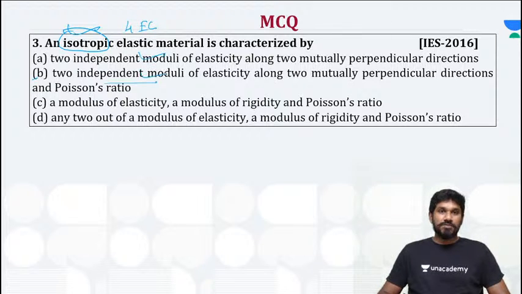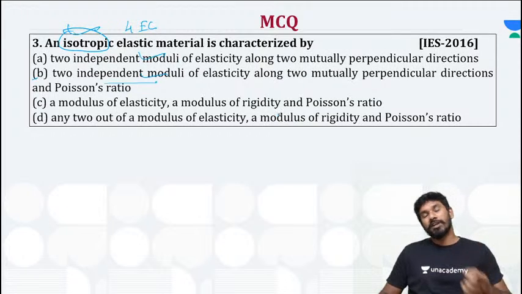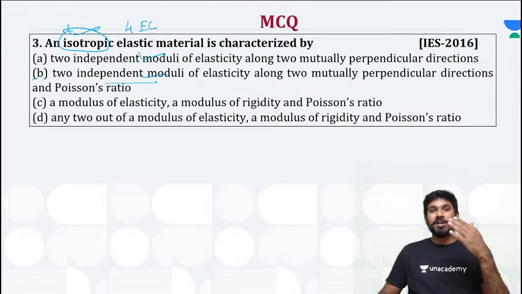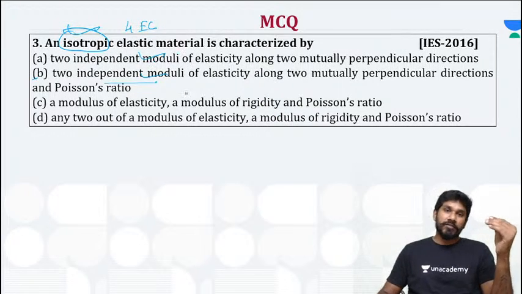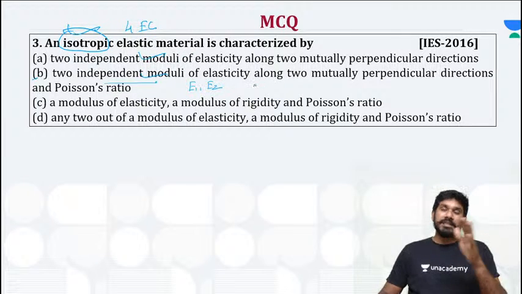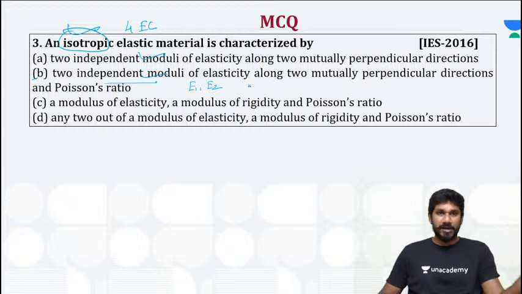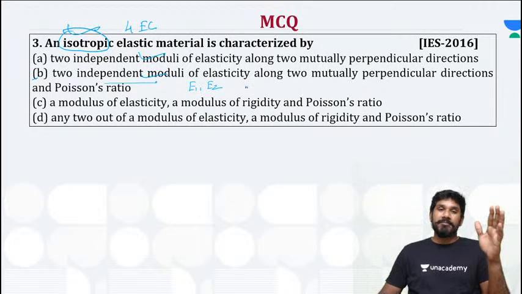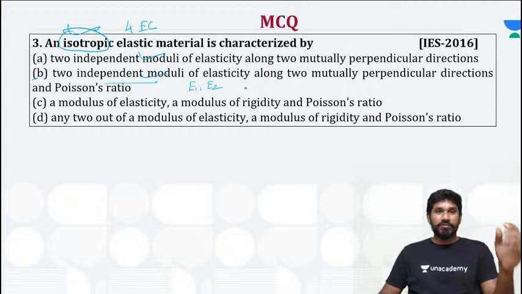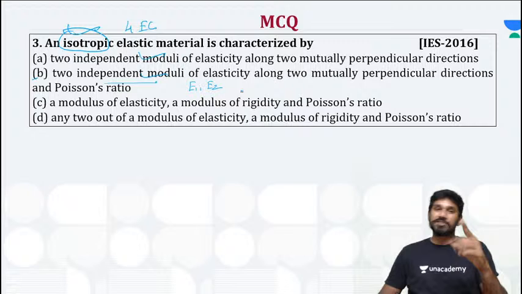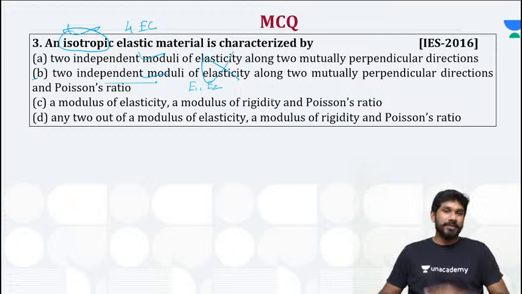So these two speak about either orthotropic or anisotropic, because two independent moduli of elasticity means E1, E2. That means in each of the mutually perpendicular directions, you will have a separate Young's modulus. That is for orthotropic, right? But here it is isotropic, only one Young's modulus. So obviously options A and B are wrong.